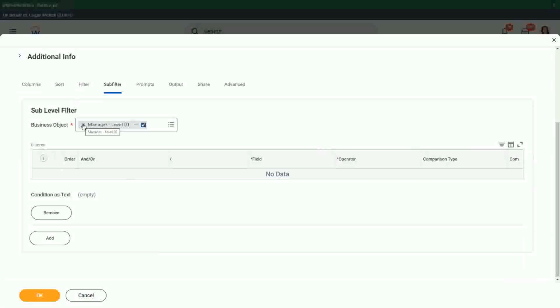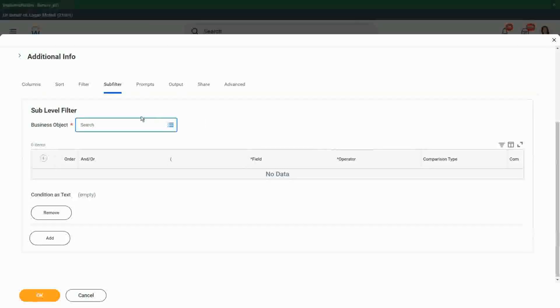Got it. Very important point. Absolute interviewer's favorite. They'll ask you this question, I mean 99 out of 100 times. What is a subfilter used for?